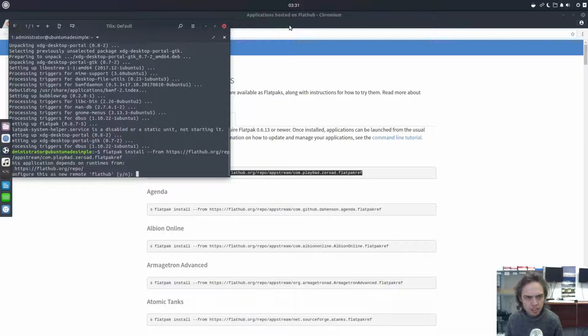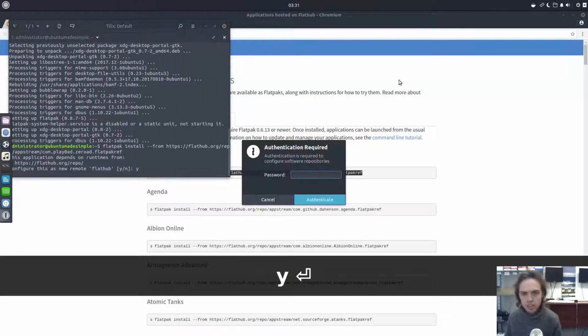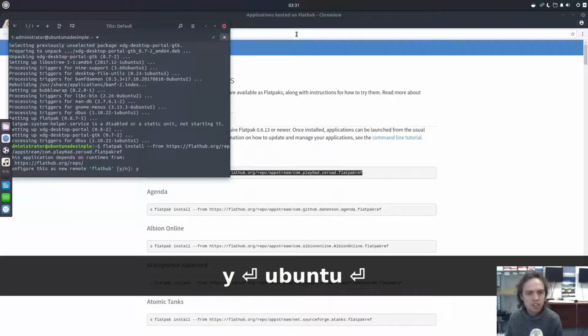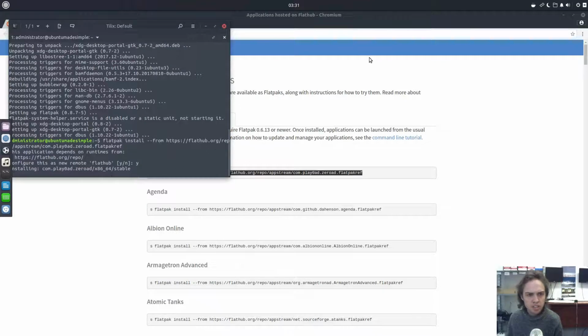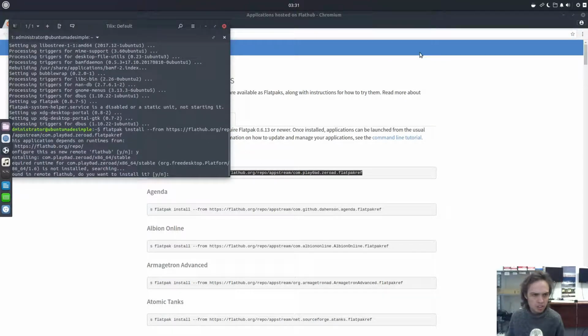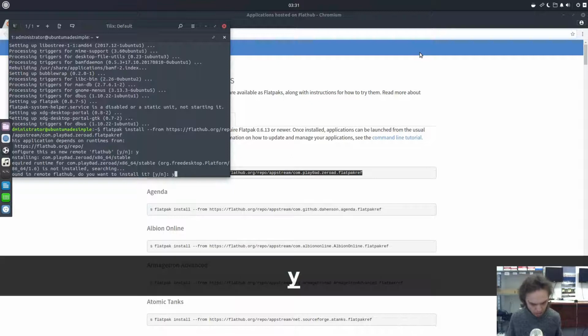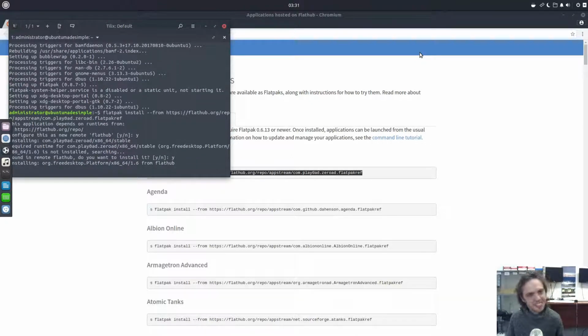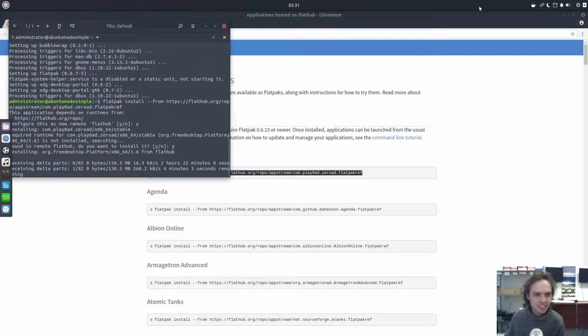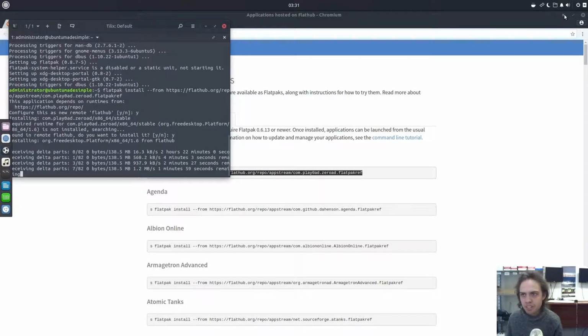And as you can see, it's going to install it now. We say yeah, please. And type in the password. As you can see, that's installing. Yes, please. There it goes. It works. That's fantastic.